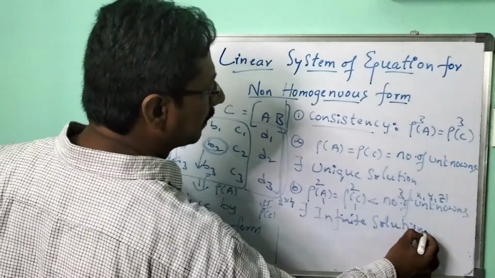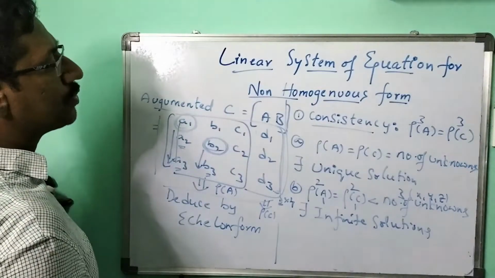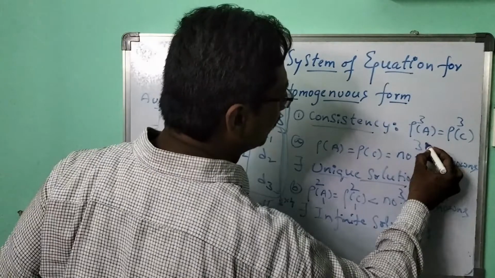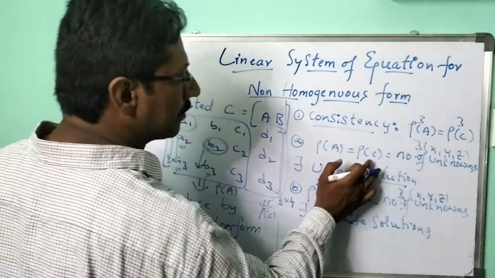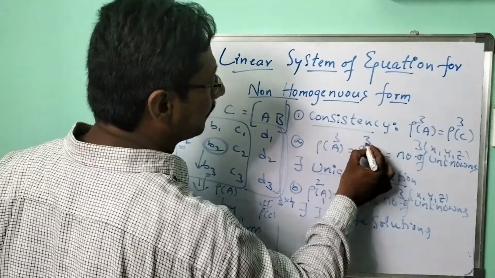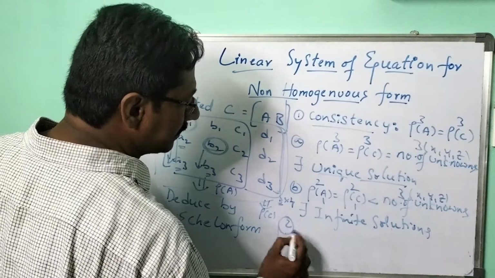If I got here 2, 2, 3 and 1, 1, 3, then for a unique solution, the 3 should be the same, so the number of unknowns won't be reduced. x, y, z won't be reduced. So simultaneously, the rank of A and C should be 3 and 3. If you go for the second concept, that is inconsistent.